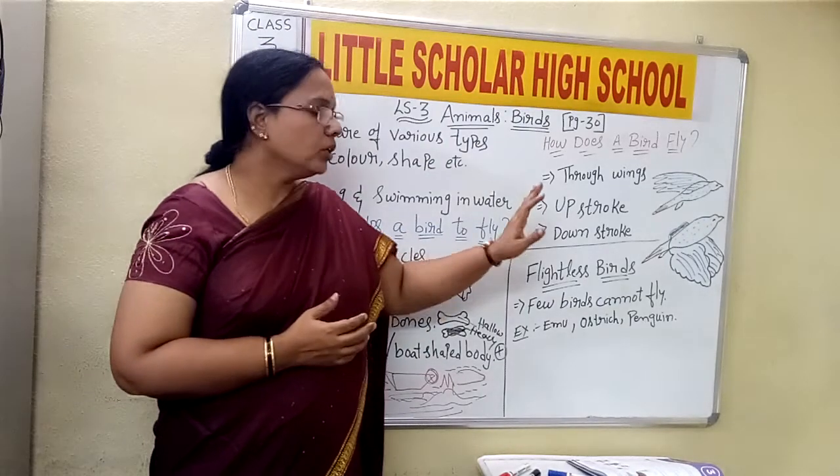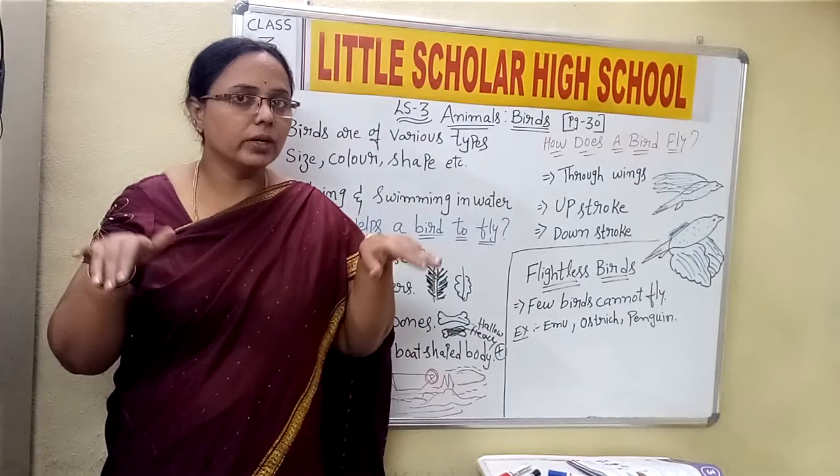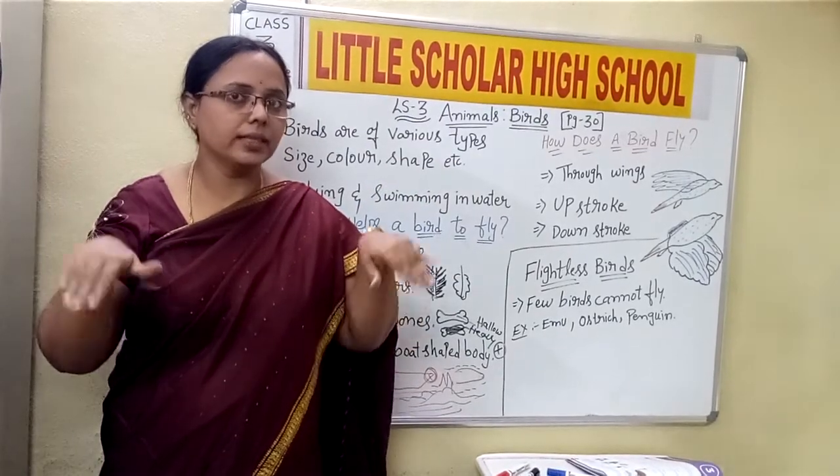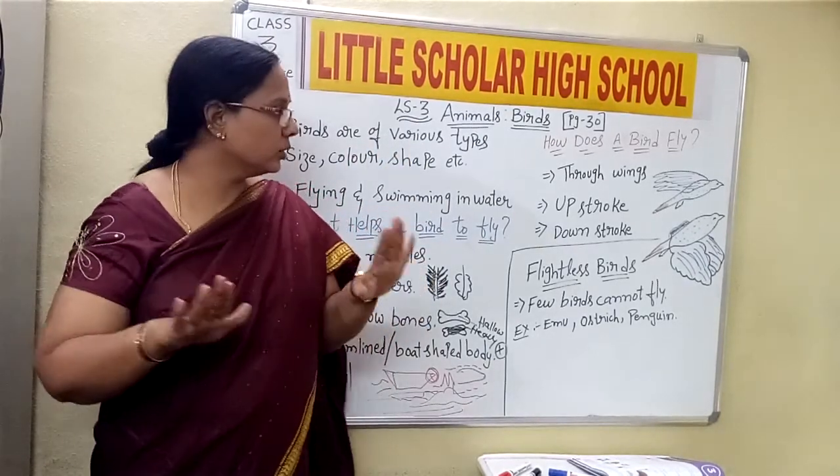Whenever you might have observed a bird, children, it takes the upward direction and the downward direction. Yes, Anshul.